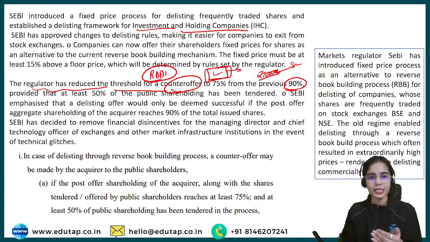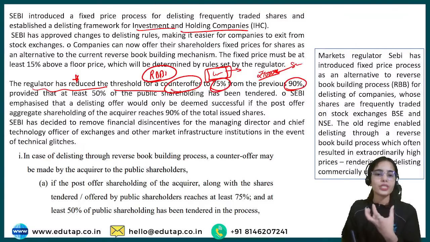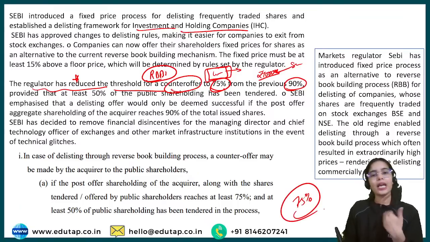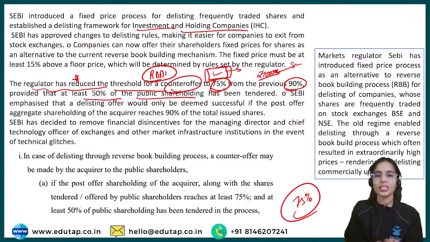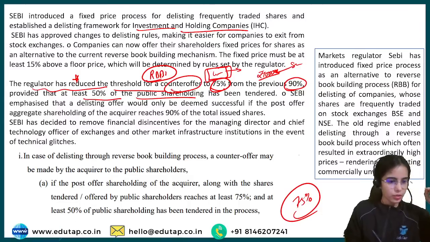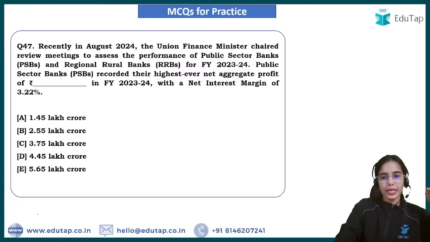Now SEBI has reduced the threshold for the counter offer to 75%. That means if the company has 75% of the shares, it can make the counter offer, and at least 50% of the public shareholding has been tendered, has been provided to the promoter. So this is the process of delisting. Okay. So this is the idea.